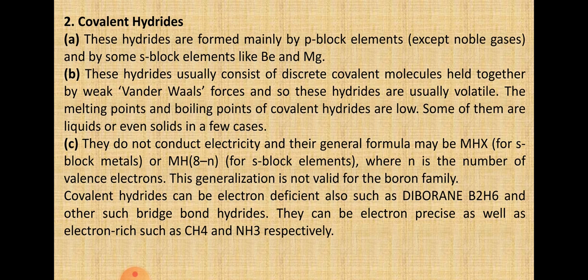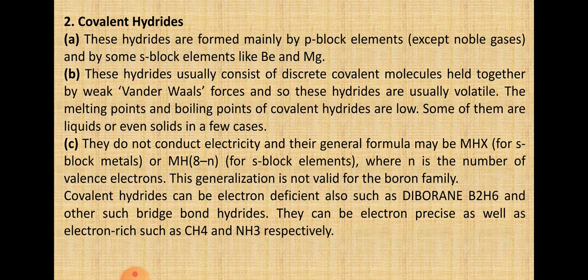Molecular hydrides are further classified into three categories: electron deficient hydrides, electron precise hydrides, and electron rich hydrides. One by one we will see. Electron deficient hydrides are formed by the group 13 elements. In group 13, I have asked you to learn the periodic table thoroughly. In group 13, after zinc, the p-block is starting, p1, that is boron is there.